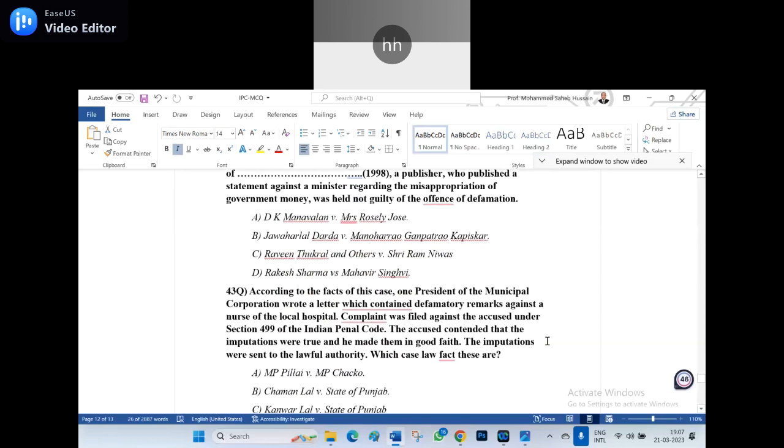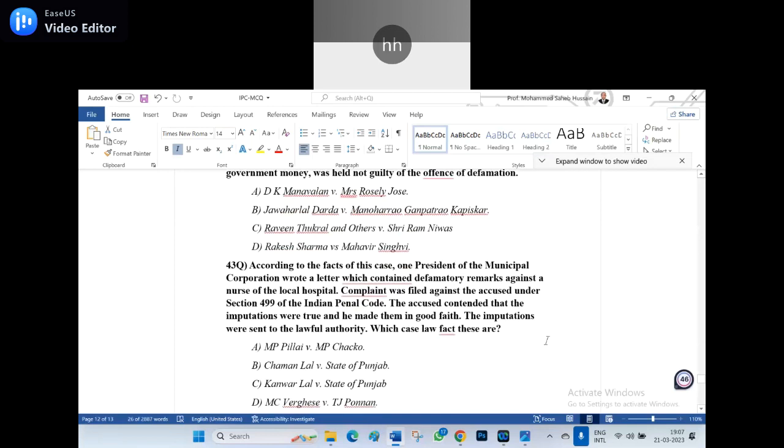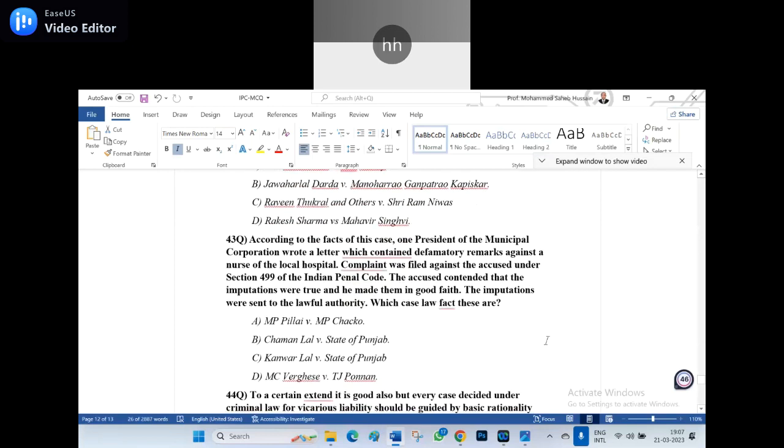Now, for the third case law, according to the facts of the case, one president of the municipal corporation wrote a letter which contained defamatory remarks against a nurse of the local hospital. Complaint was filed against the accused under Section 499 of the Indian Penal Code. The accused contended that the imputations were true and he made them in good faith. The imputations were sent to the lawful authority. Which case law are these the facts of? See, I have given the facts of one of the case laws.